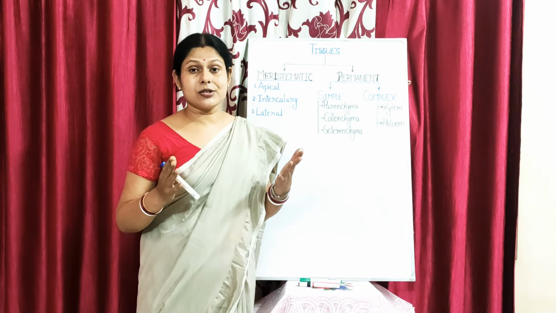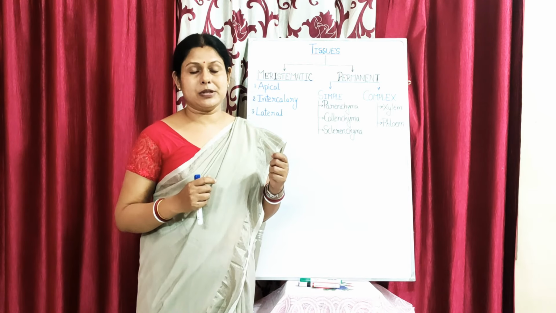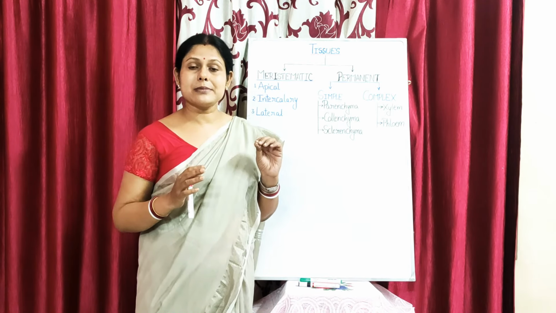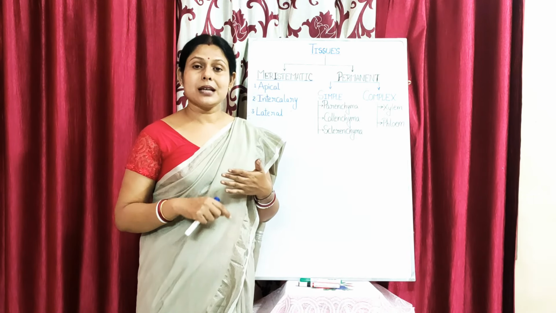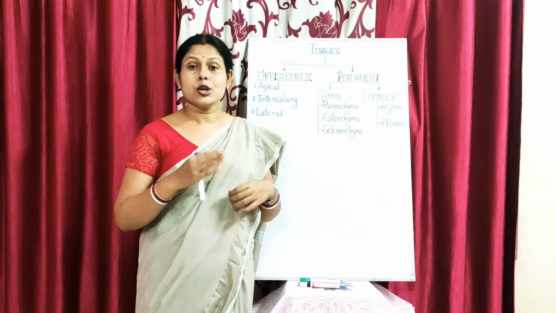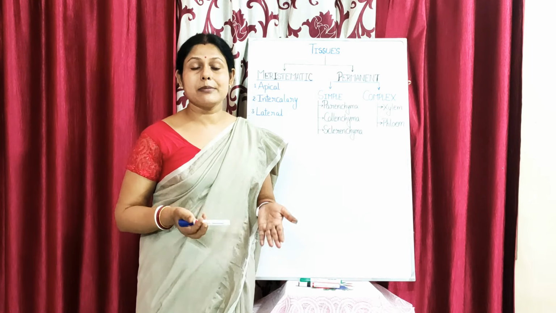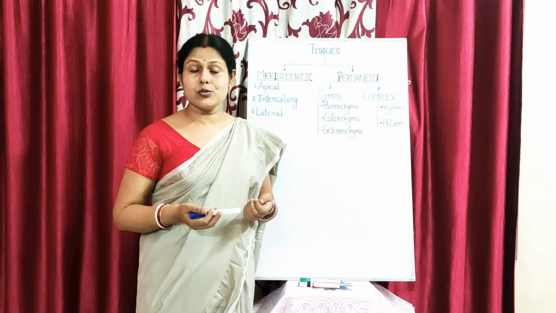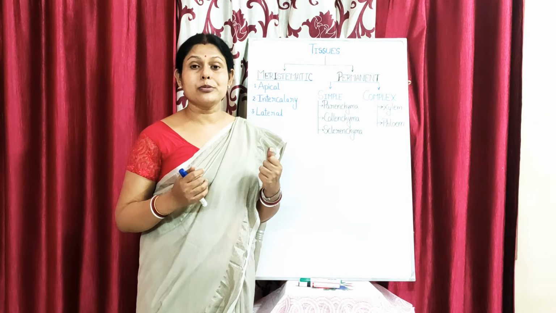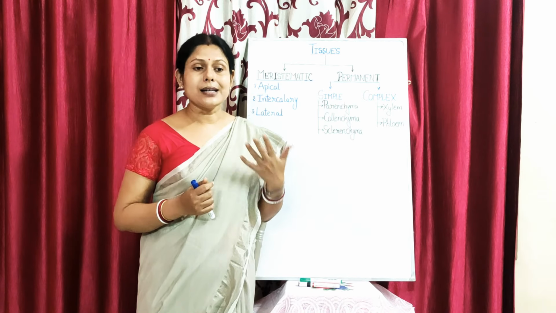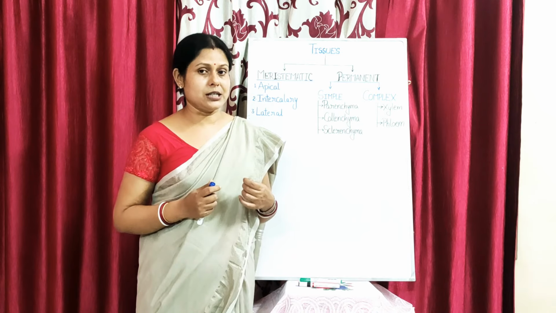Like they have a large central vacuole, which was missing in case of meristematic tissue. They have a lot of intercellular spaces between them. If you remember, in case of meristematic tissue, the cell wall was thin, whereas in case of the permanent tissue, the cell wall is externally coated or deposited by some kind of substances like hemicellulose, like lignin, like suberin and all, so that they are now sturdy, and they can give the plant the kind of protection they need, because they are unable to move from one place to another to protect themselves from the environmental stressful conditions.